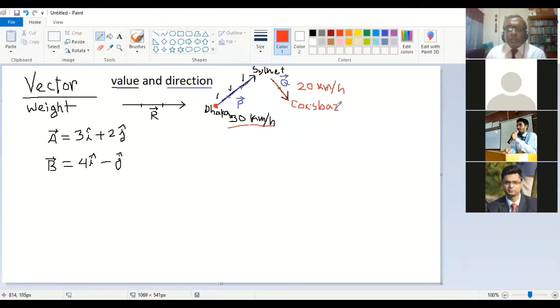But it is okay. Coxbazar is okay. So this is the direction. You understand the situation, right? So that is the vector concept.